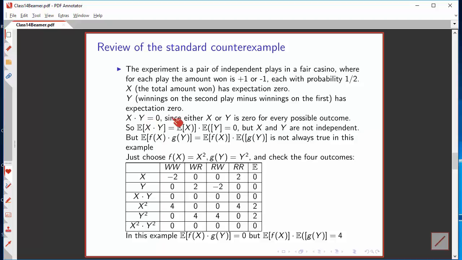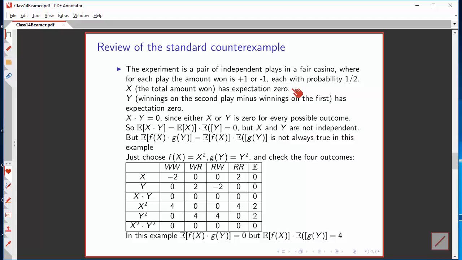If you take x times y, you get a random variable that is equal to 0, because if you do the same thing on both plays, then your winnings don't change between the 2 plays, and y is 0. If, on the other hand, you have +1 followed by -1, or the other way around, the total amount you won is 0. So it's rather trivially true that the expectation of the product is equal to the product of the expectations. Equally clearly, the random variables are not independent.